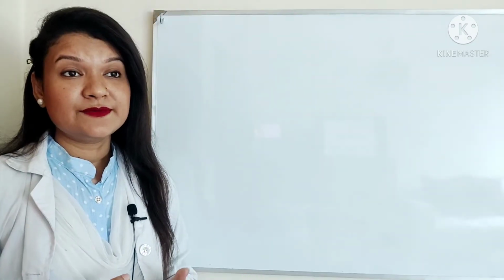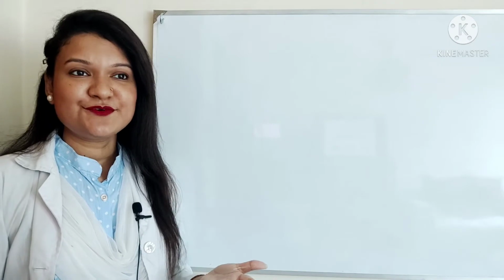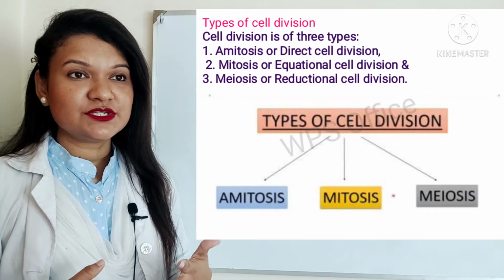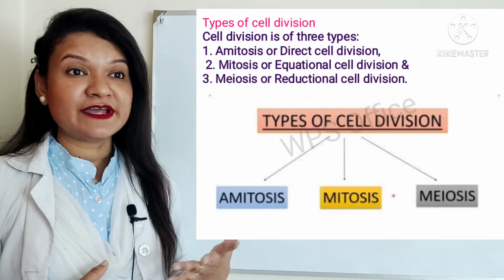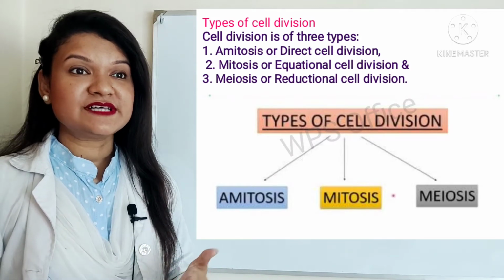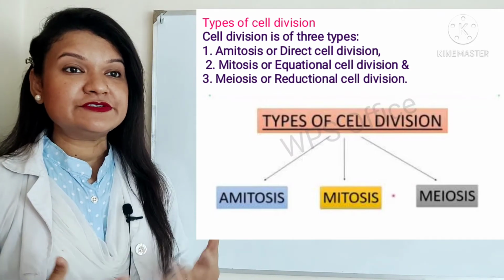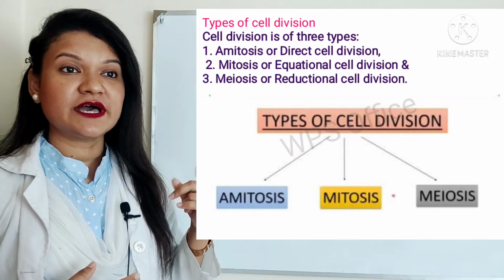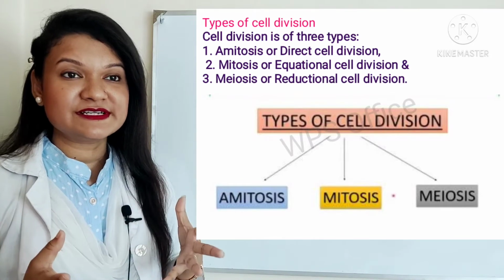Now I will tell you the types of cell division. In some books you will find two types, direct and indirect cell division, but in some books you will find three types. Actually, cell division is of three types. Number 1 is amitosis or direct cell division.